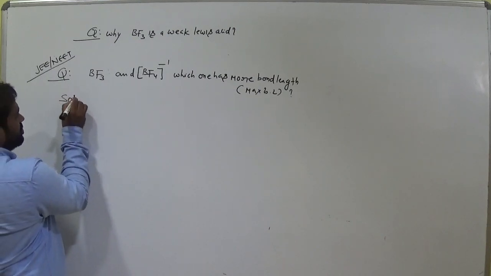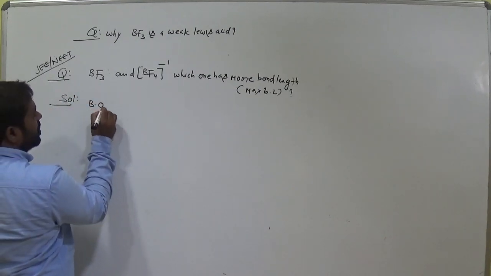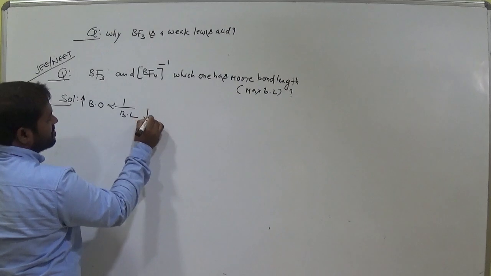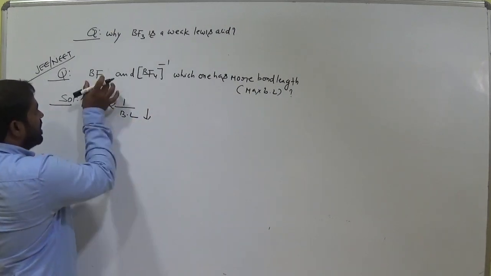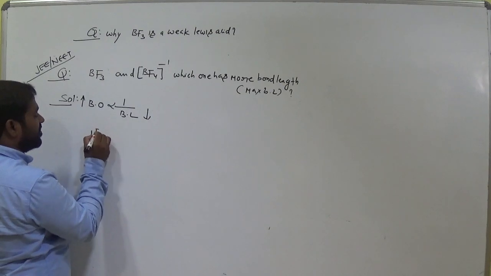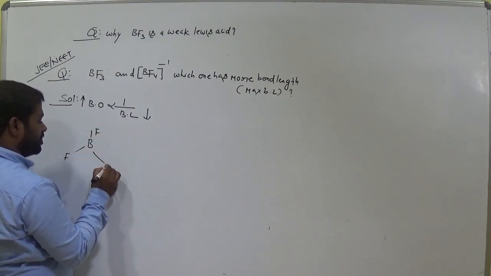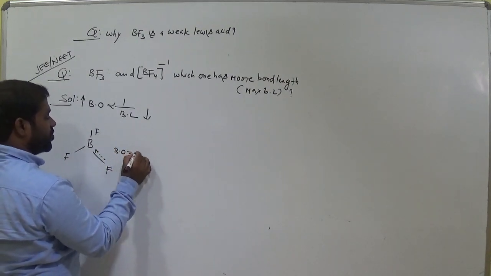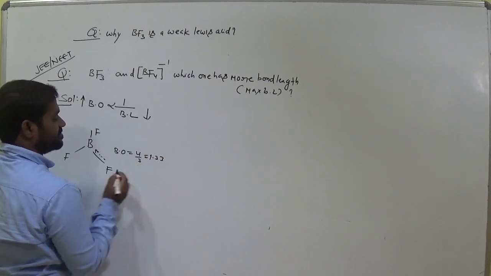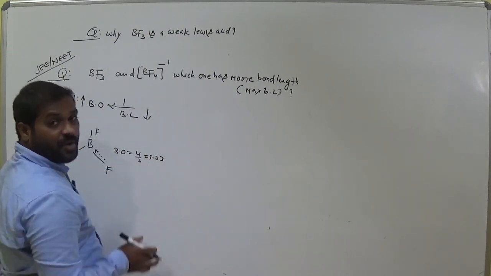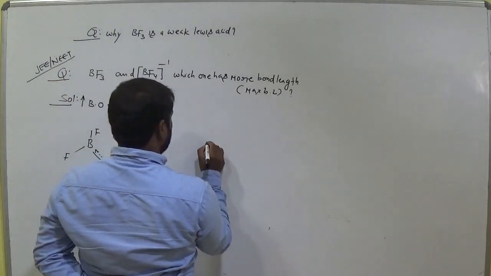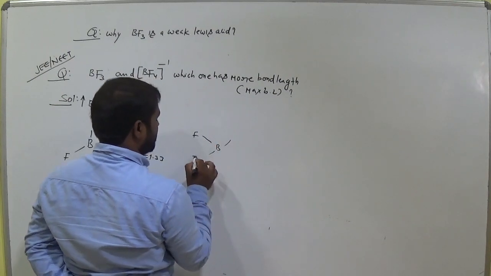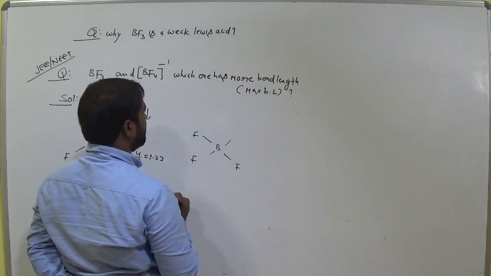Very important. What is the relation for bond order? It is inversely proportional to bond length. This means if this is high, this is less. Already we discussed it. So let's calculate bond order for boron trifluoride, which is involved in back bond. Bond order is 4/3 here, that is 1.33. Okay. Now come to bond order for this one. How many fluorines do we have at boron? 4. Am I right?